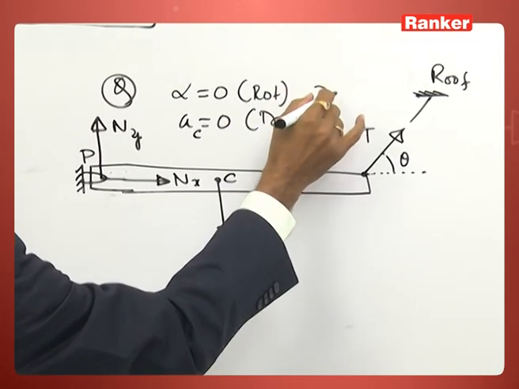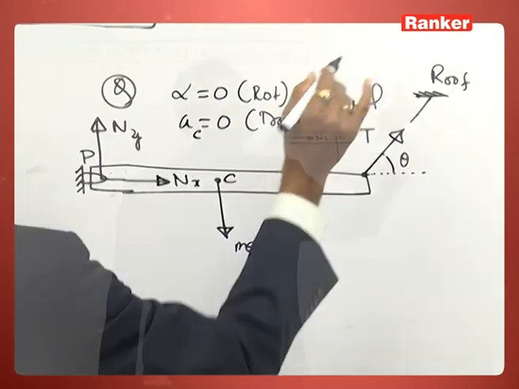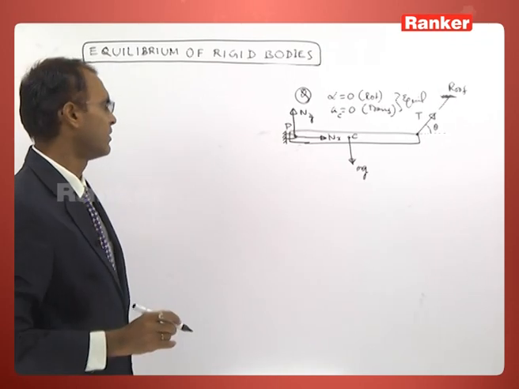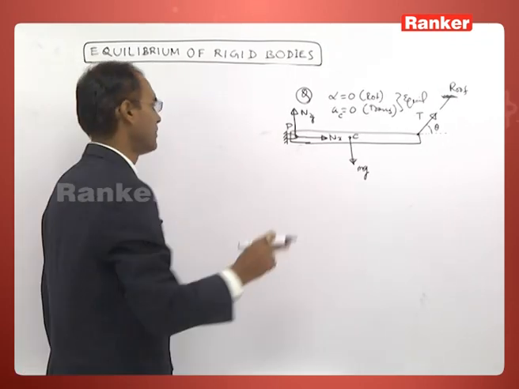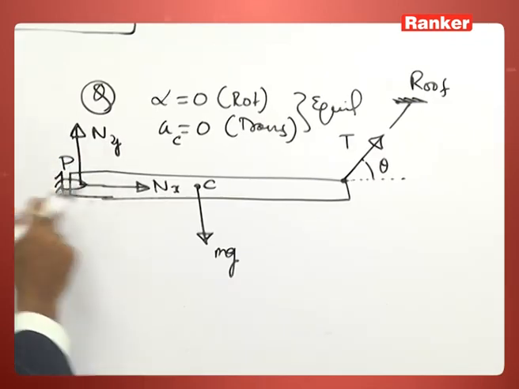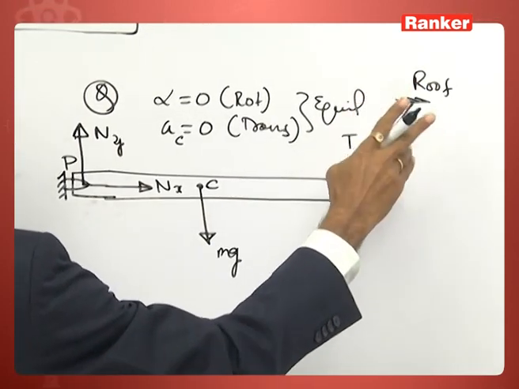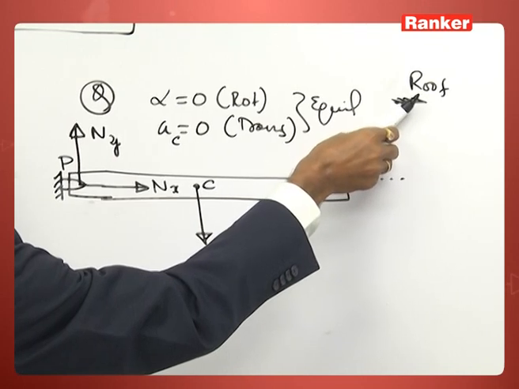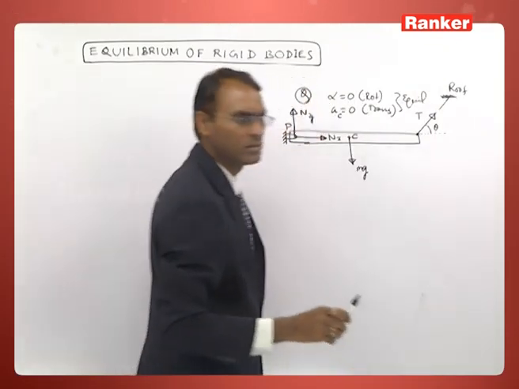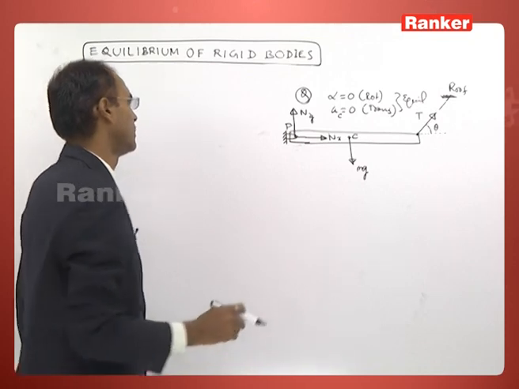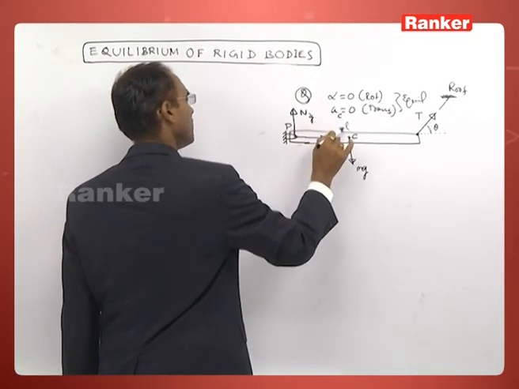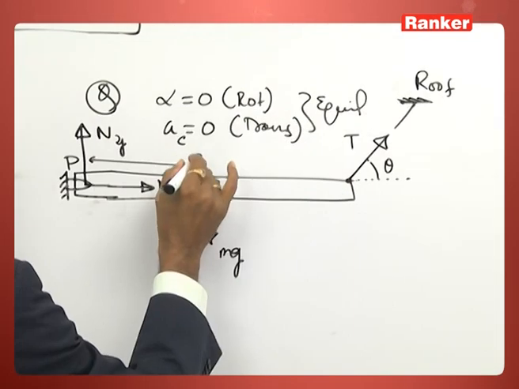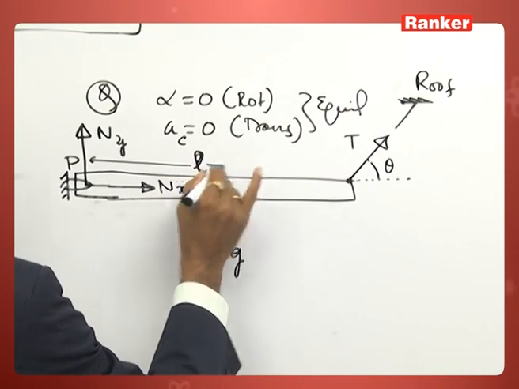Both rotational and translational equilibrium. The previous problem is twisted by taking the string inclined instead of vertical. Length of the rod is L.